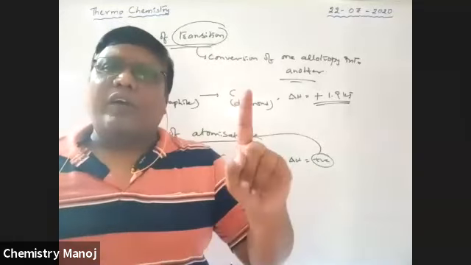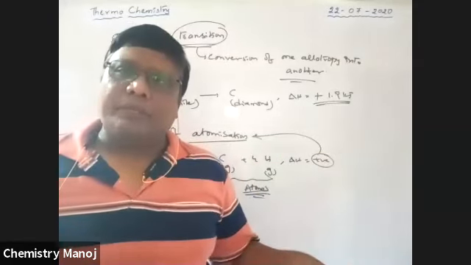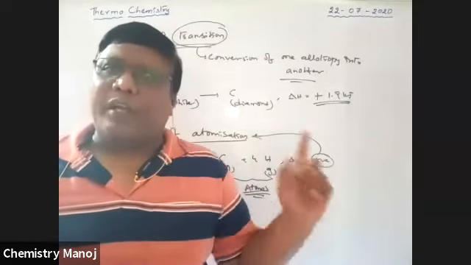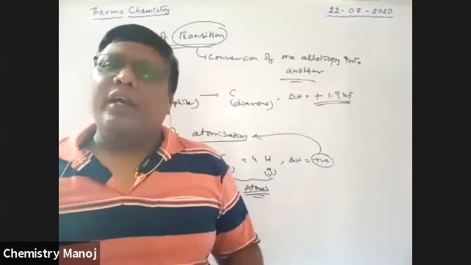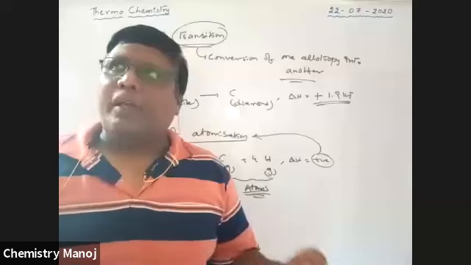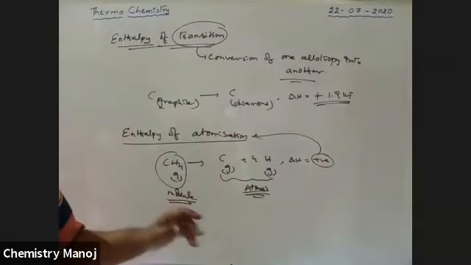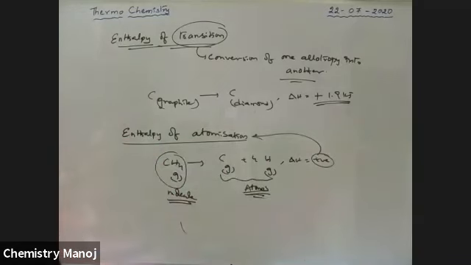That means 1 mole of a chemical is broken down into respective gaseous atoms. The energy required for 1 mole of chemical to break down into gaseous atoms is called enthalpy of atomization. It is very, very important. During problems, I will use this concept. Next one.